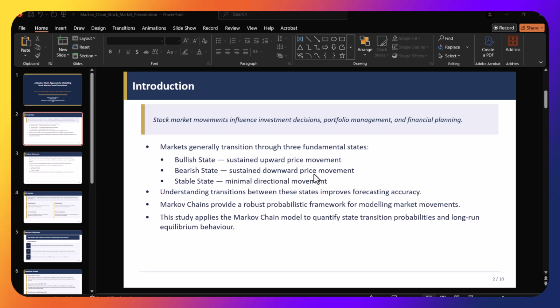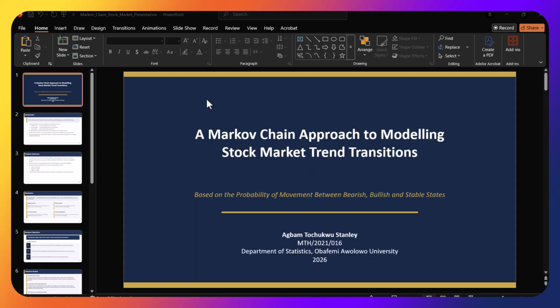And basically, the reason why I chose this Markov chain model, sorry, is because of time series. Markov chain basically doesn't depend on past observations and is trying to use the present conditions to predict the future occurrences.